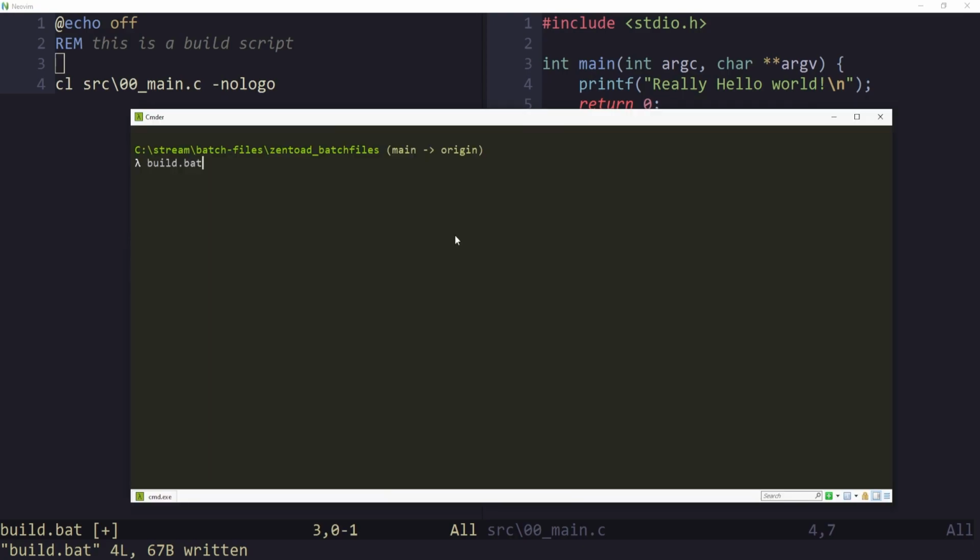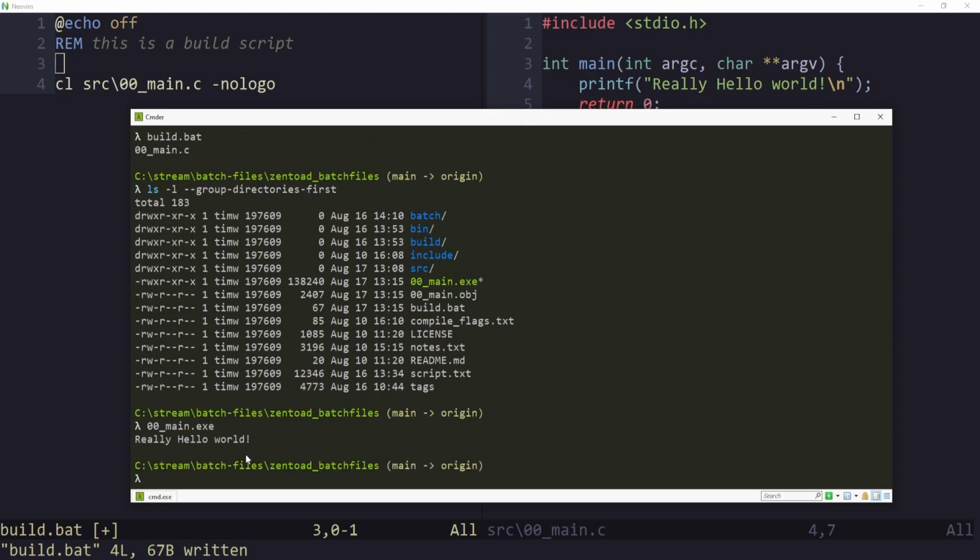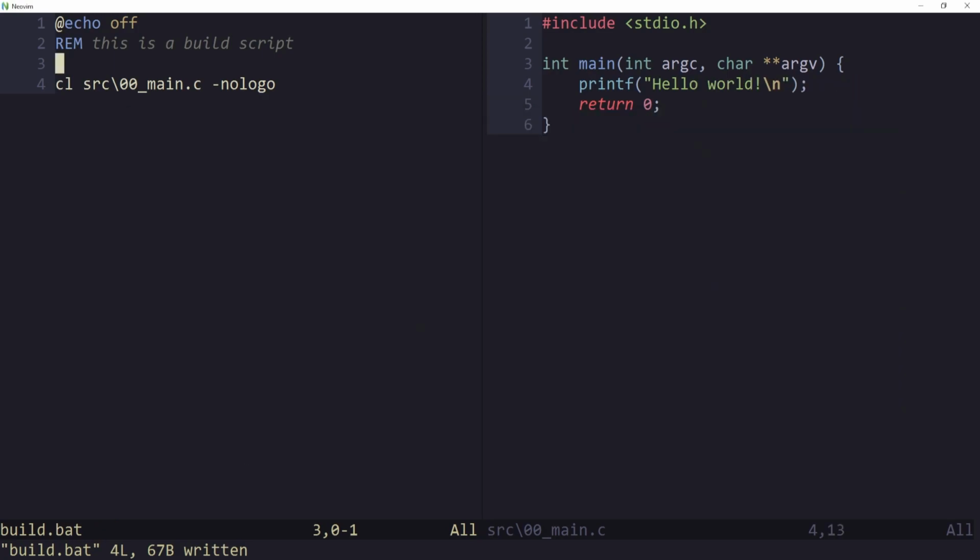Okay, now that we added no logo, let's see what happens. And it looks like it built. We can see there actually is a main.exe. Really hello world. You might think, well, if I only want to compile a single file, this is great, but that's not how a real project works.